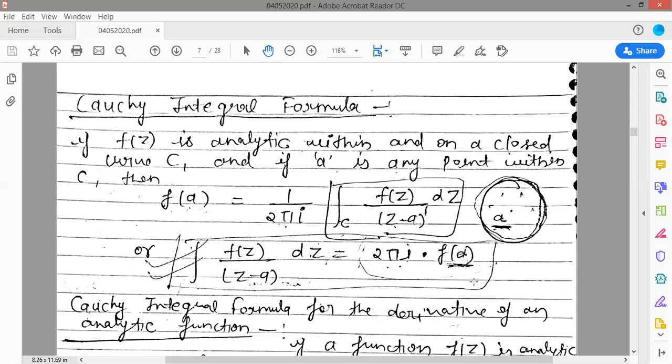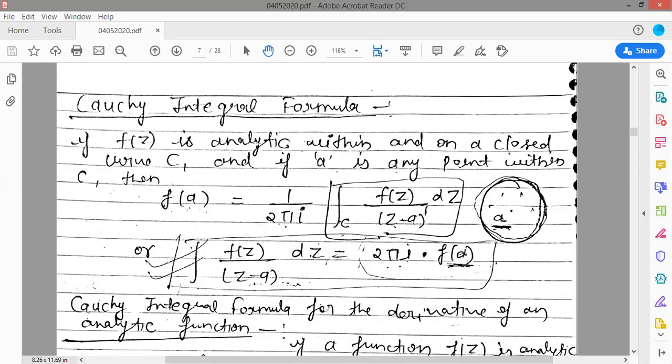Now there is another theorem, and this theorem is very important in complex analysis: the Cauchy integral formula, or Cauchy integral theorem. So what is the Cauchy integral theorem? If f(z) is analytic within and on a closed curve C, and if a is any point within C, then f(a) is equal to 1 upon 2 pi i times the integral over C of f(z) upon z minus a dz.